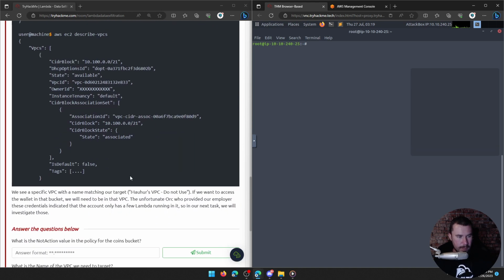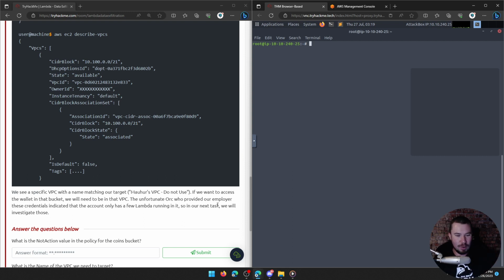All right. We see a specific VPC with the name matching our target, Maher's VPC do not use. If we want to access the wallet in that bucket, we will need to be in that VPC. So I'm glad I correctly read the policy of the S3 bucket. I'm going to count that up as a win. I'm going to take my wins.